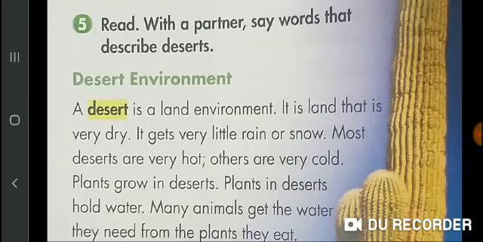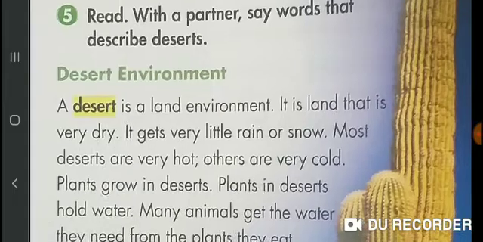First of all, you will write day, classwork in the middle, then you will write date at the corner. Now, first of all, I will read the paragraph. Then you will underline the words that describe desert.